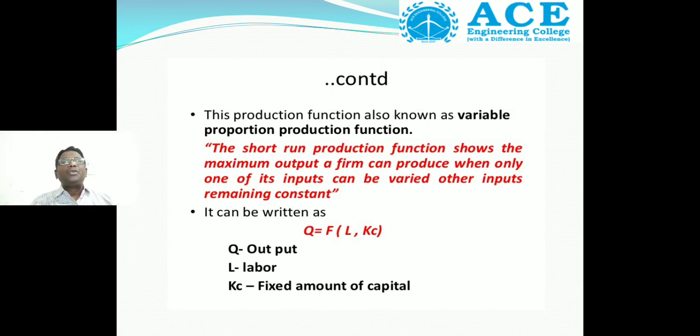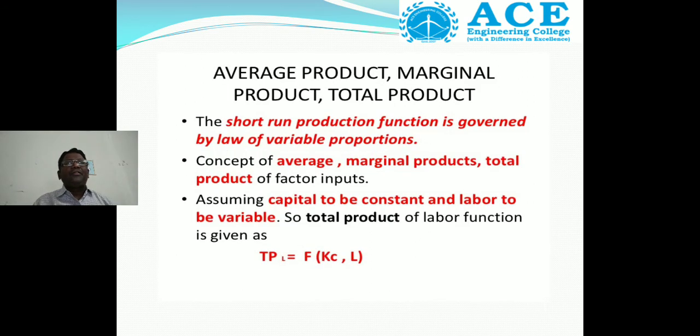Then we should know the physical products. What are those physical products? Total product, average product and marginal product. So the short-run production function is governed by the law of variable proportions.